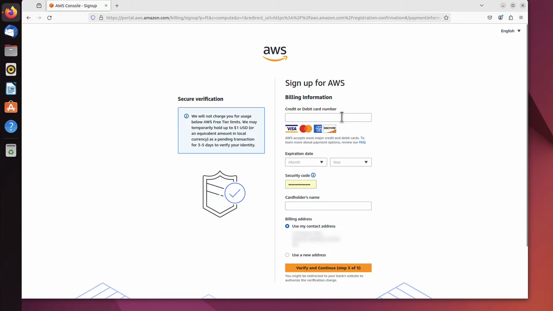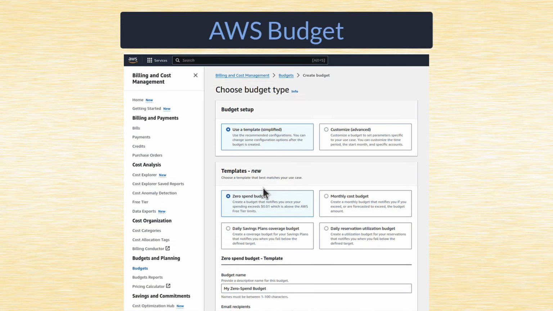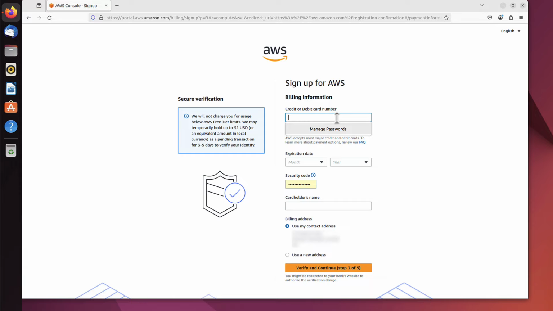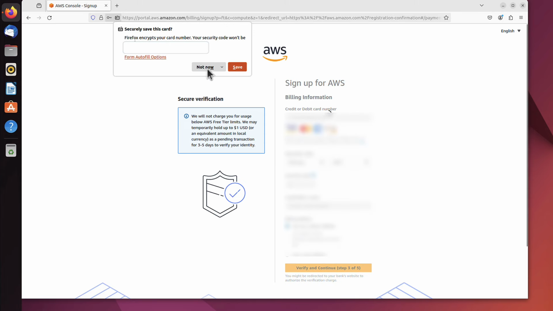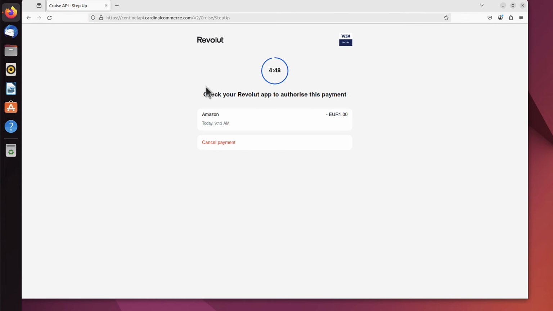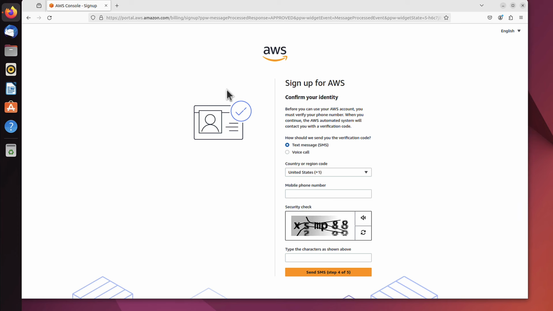That's why you have to put the credit card details, but in later videos I will show you how to create a budget. This budget will inform you if you started using some services that you have to pay for. But for the time being, we have to put that information in to be able to progress. So that's the credit card, and we can go further. As I used my Revolut card, I have to confirm that in the banking application. I click confirm, and that authorizes this step. Now it asks me for a telephone number to use to confirm the identity, and I will use the same that I used previously on the previous page.